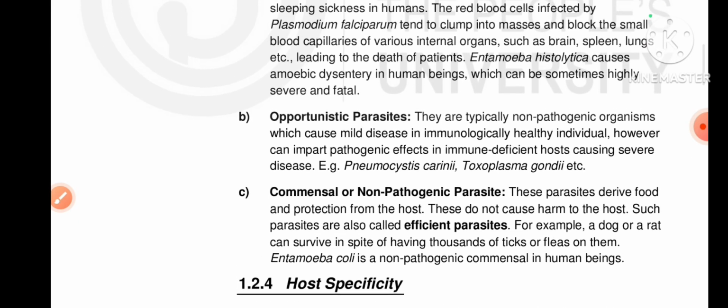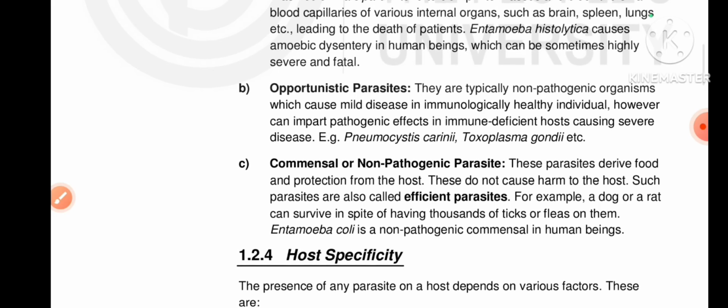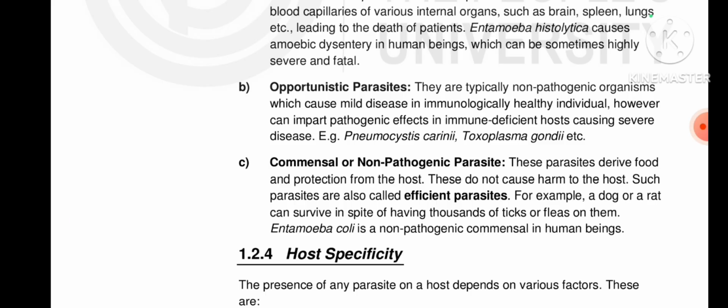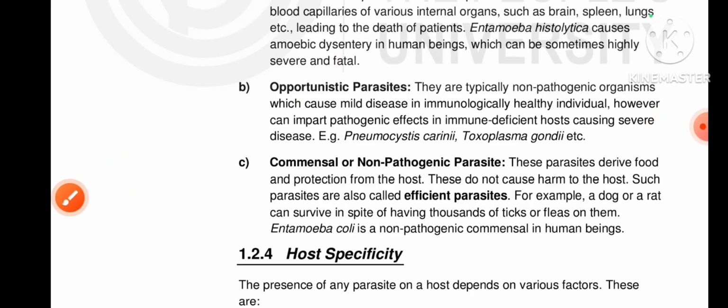Opportunistic means an organism that causes disease only when the host's immune system is weakened. When the host immune system is weakened, these parasites cause disease. This is called an opportunistic parasite. Commensals, or non-pathogenic parasites, may not cause disease to their host.